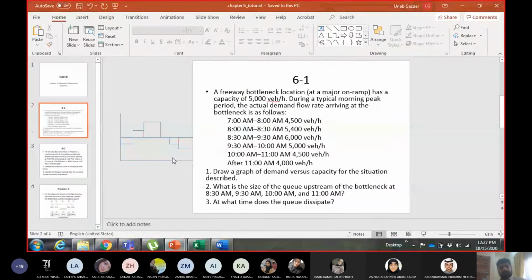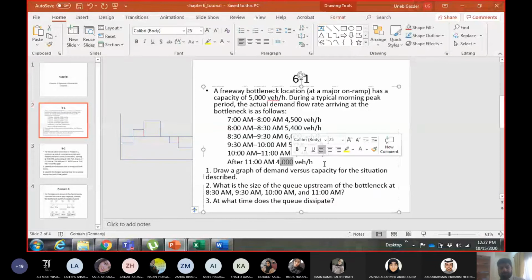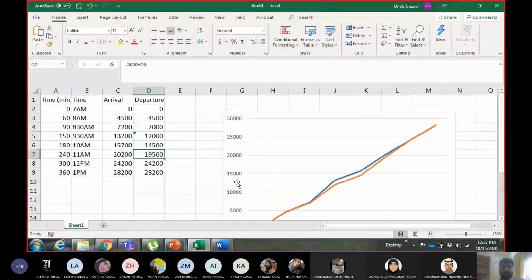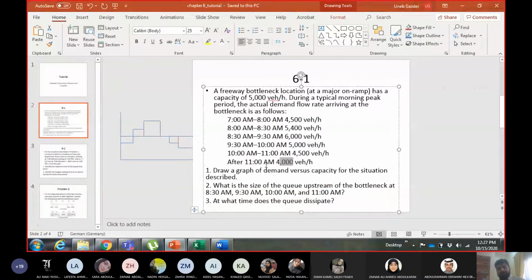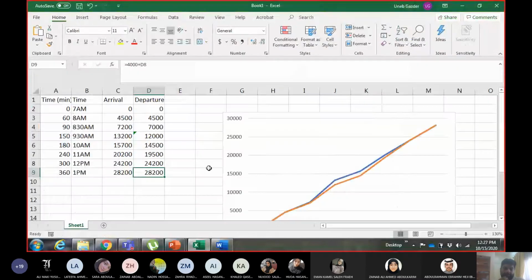Okay. Then from 11 to 12, the rate was 4,000 plus 700 vehicles from the queue. So I will add 4,700. Okay. So 19,500 plus 4,700 gives you 24,200. Okay. Then from 12 to 1, the rate is still 4,000, no vehicles in the queue, so I will simply add 4,000. Okay. And then you plot these two.